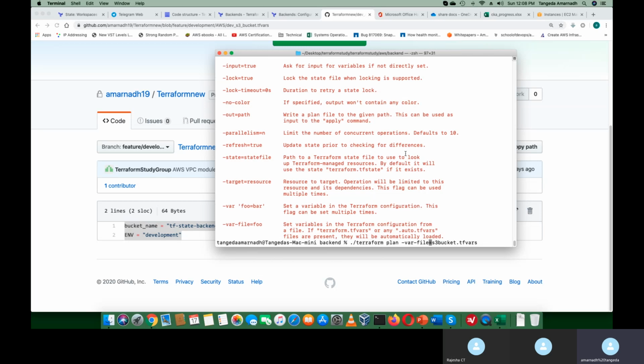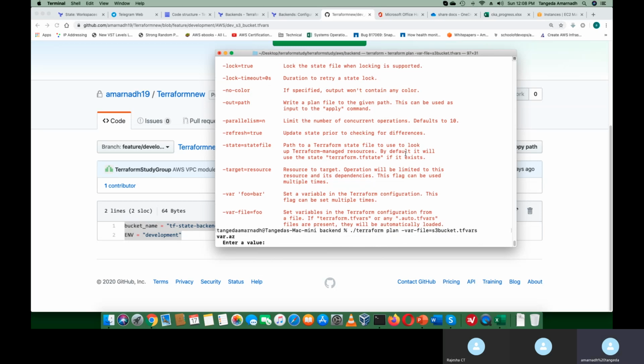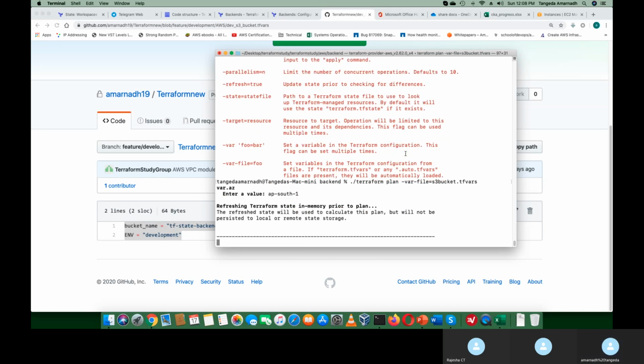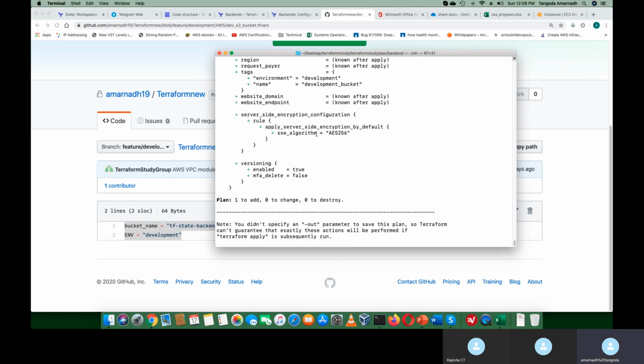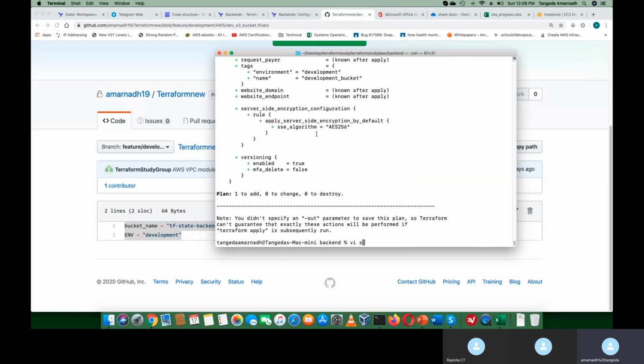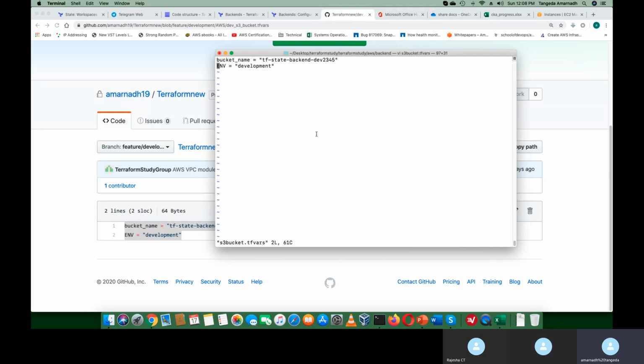It should be file. Yeah, it's going to create an S3 bucket. Let's plan it. Before this, I want to avoid that AZ value as well. Yes, did it ask? Because we did not provide its value. When you declare a variable and don't provide a value for it, Terraform asks you while executing.